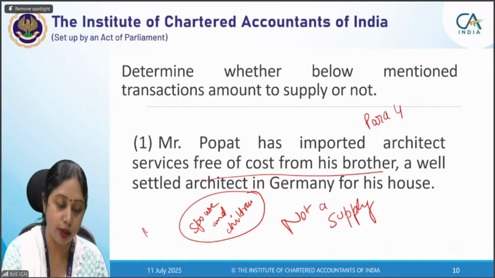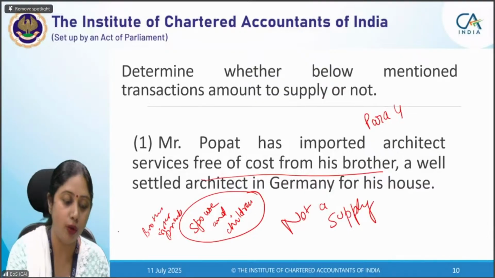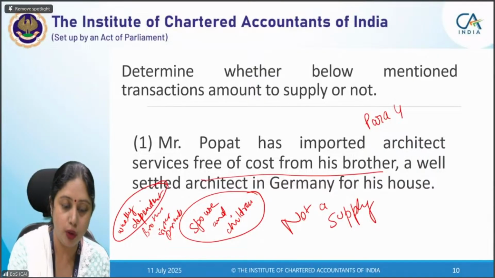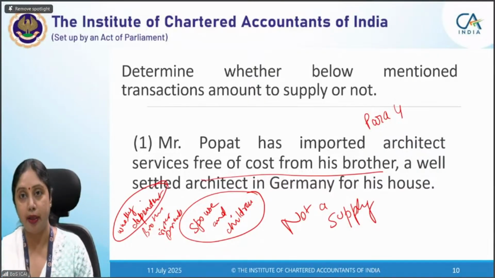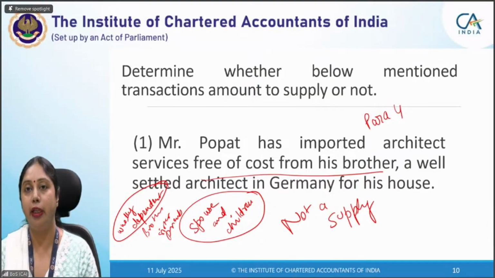But others, your brother, your sister, or your parents, will be considered as your family only if they are wholly dependent on you. So please remember this point. If your brother, sister, parents, grandparents are wholly dependent on you, then only they will become your family. And once they become your family, then only they will be considered as your related person.